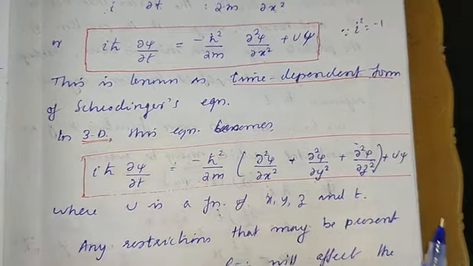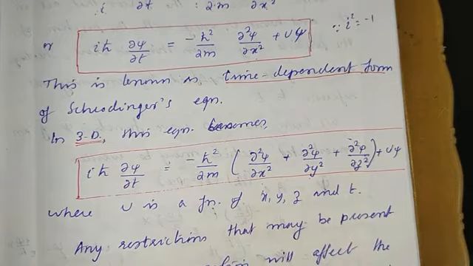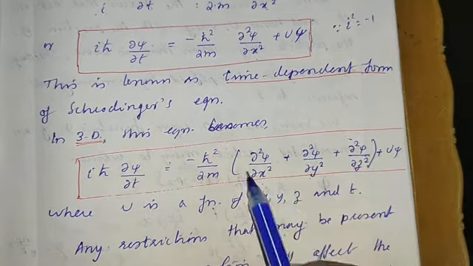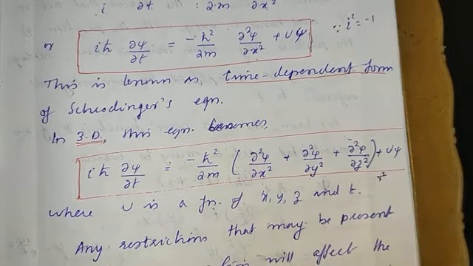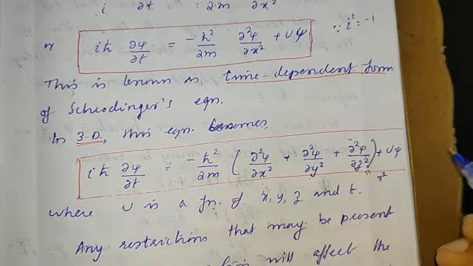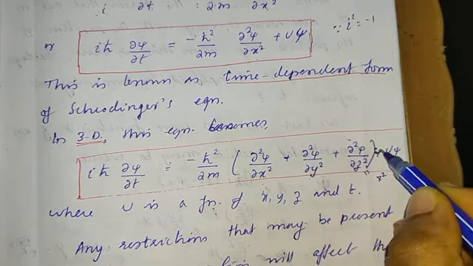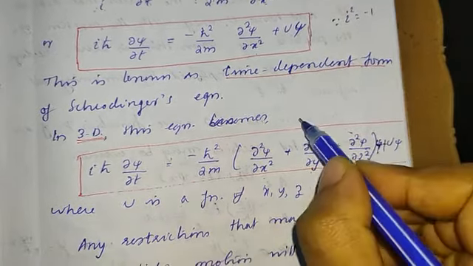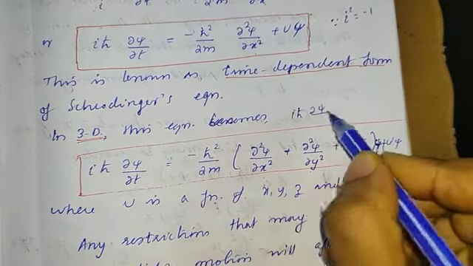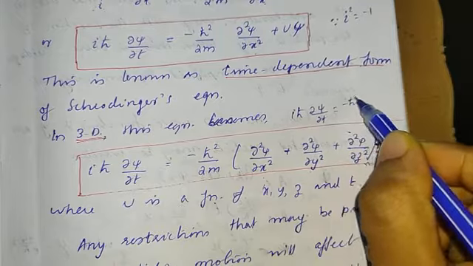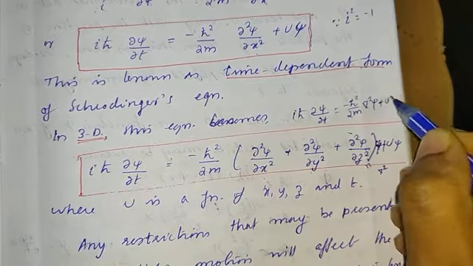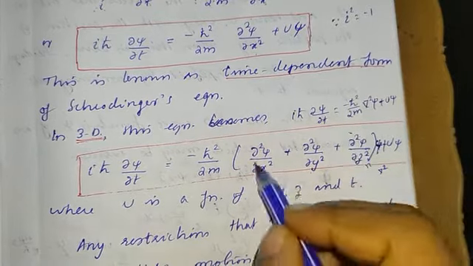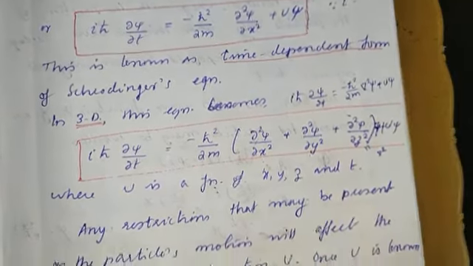So this is known as the time dependent Schrodinger's equation. Usually this term, which is the del operator, the Laplacian operator, is represented by del square. So this can also be represented as i h cross dou psi by dou t equal to minus h cross square by 2m del square psi plus U of r, t times psi. This term is the Laplacian operator del square.